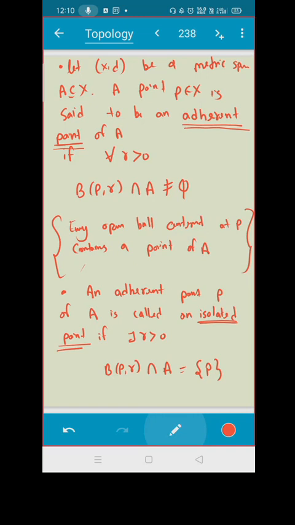Do you see? Is that okay? Yes, sir. And if every point is an isolated point, what will we call it? That is called isolated set. If every point is an isolated point, then that set is called isolated set.